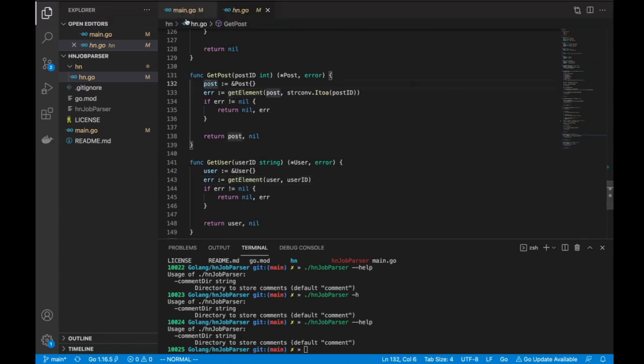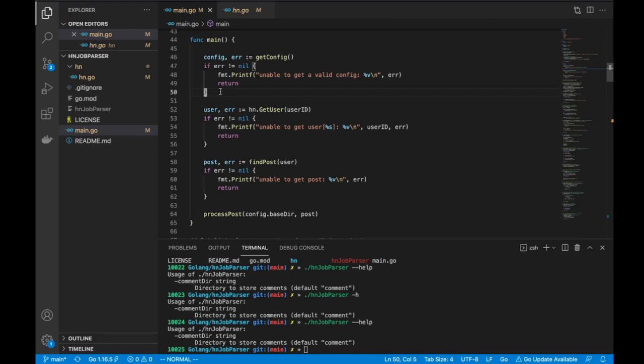So let's go all the way from main. So in func main, we did get config, we parsed it, and we got the config structure. Then we want to do get user, then we want to do find post, and then we want to do process post. This is the first level of execution, the high level execution.